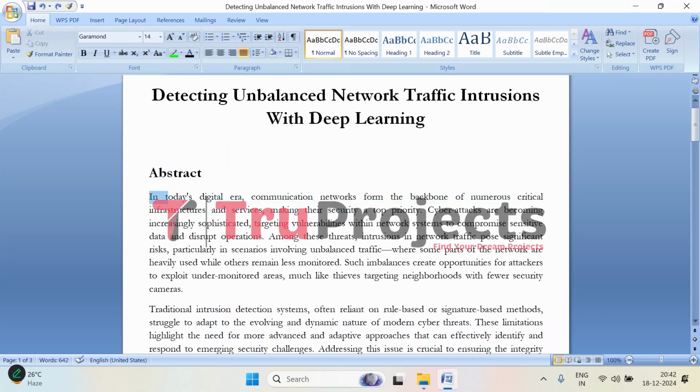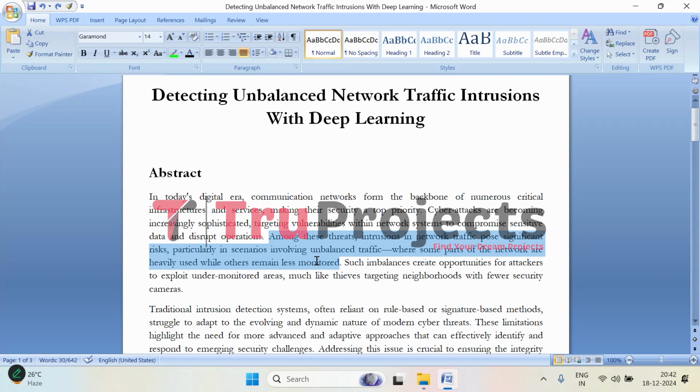In today's world, pretty much everything runs on communication networks, right? Almost every critical service that we use, which is why keeping them secure is so important. But as technology becomes more advanced, cyber attacks are getting more sophisticated. Hackers are constantly finding new ways to exploit weaknesses in these networks to steal data or mess with the operations. Here, the big problem is when there is an imbalance in the network traffic.